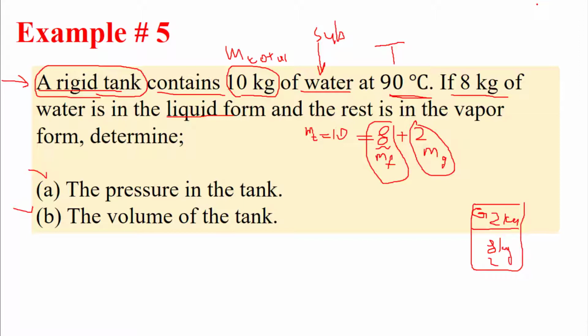This is equal to V, the specific volume: 2.3593 minus 0.001036 multiplied by 0.2, plus 0.001036.